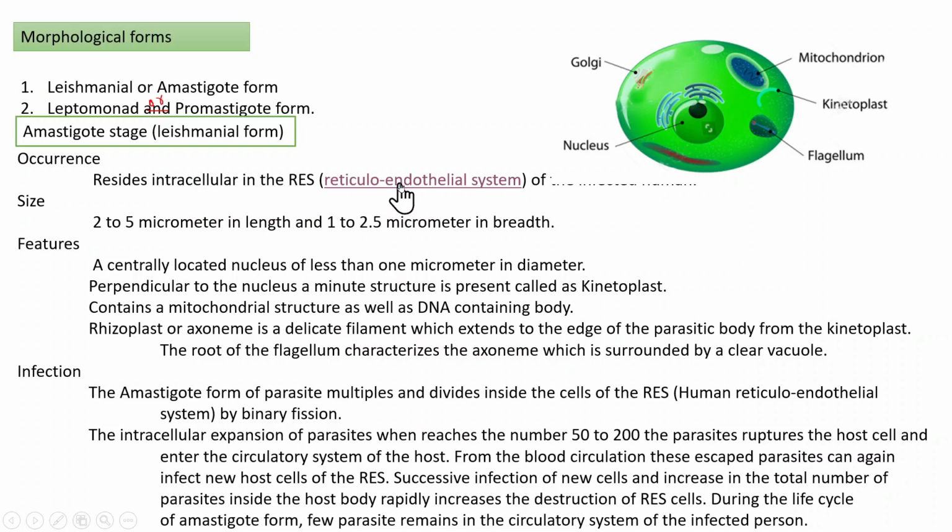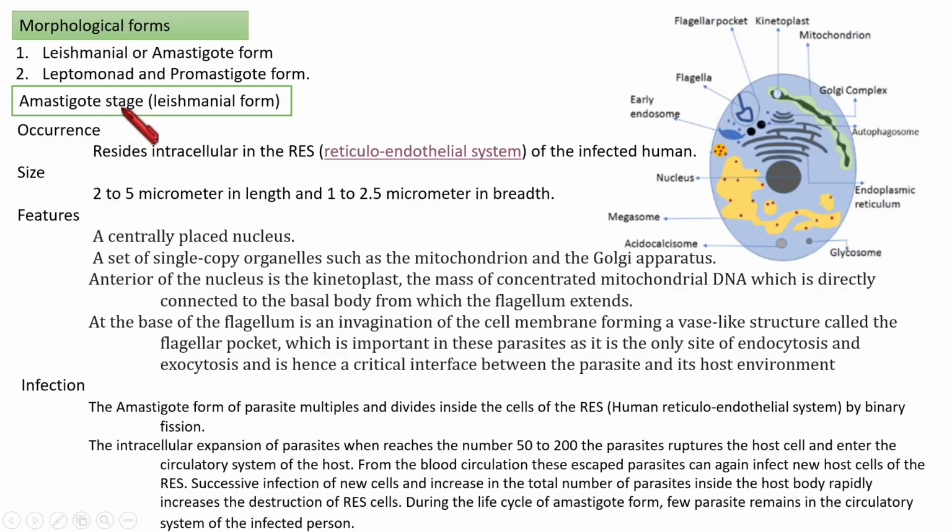What are these reticuloendothelial cells? They are a system of cells originated from monocytes and able to perform phagocytosis of foreign material. Such a system of cells is called reticuloendothelial. So this amastigote stage resides inside the reticuloendothelial system of the infected human.